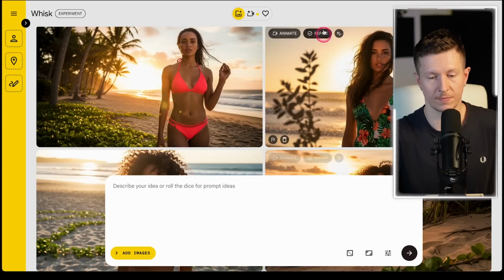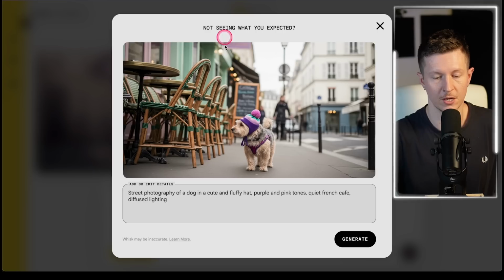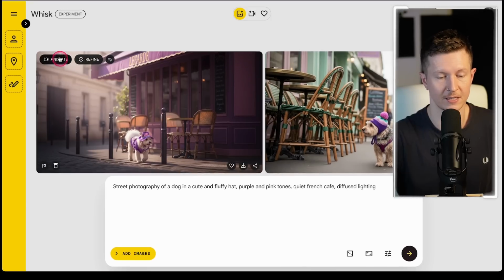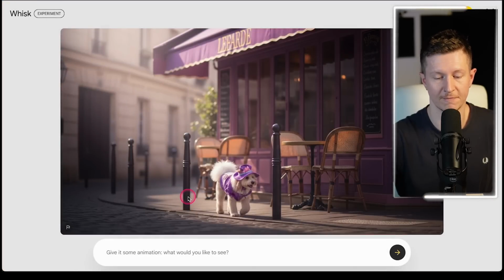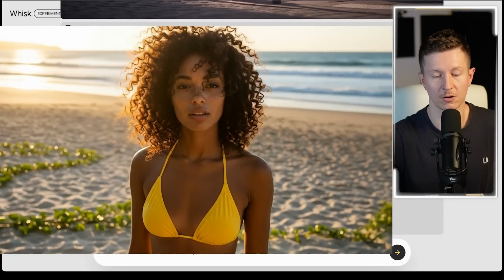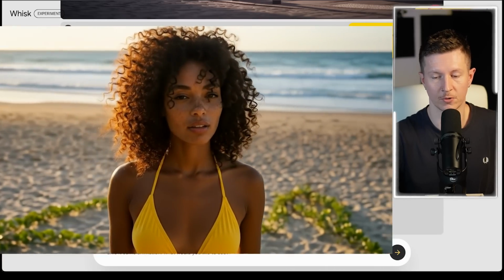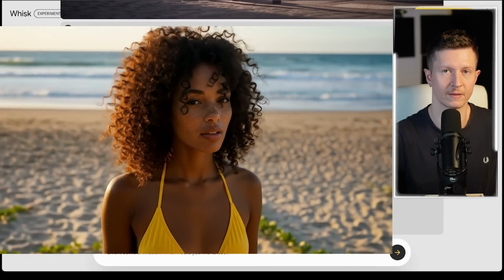Now, what is good about this one is that at any moment you can go and animate these, and you get 10 free video generations inside of Whisk. And then if you want to upgrade, you can join one of their paid plans.